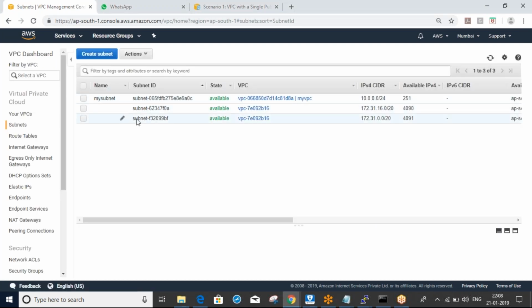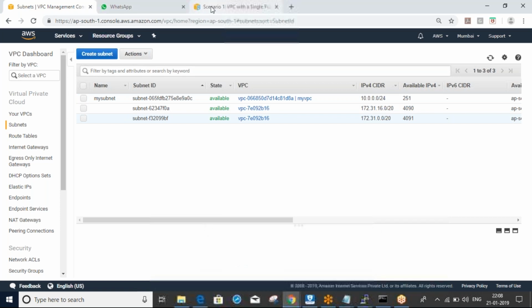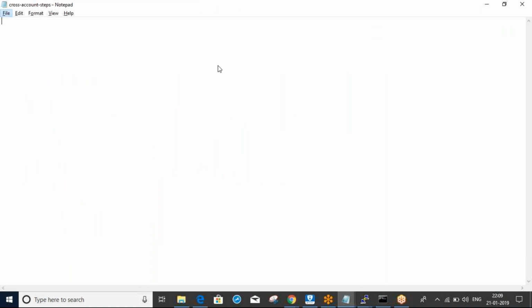Here I have created my subnet. So now we know what is the VPC. Now we know what is the subnet. Any questions here? Not so far. Yeah, in subnets, we have two types of subnets. One is public, one is private. Public and private. Any idea what is the public and what is the private?